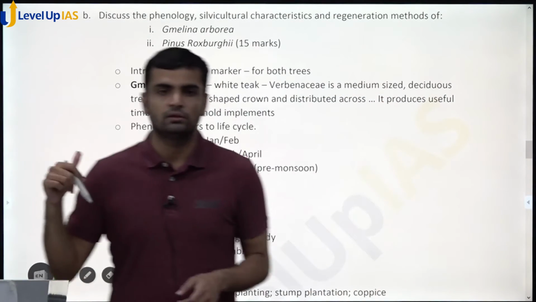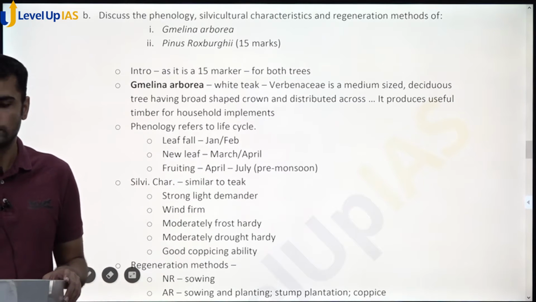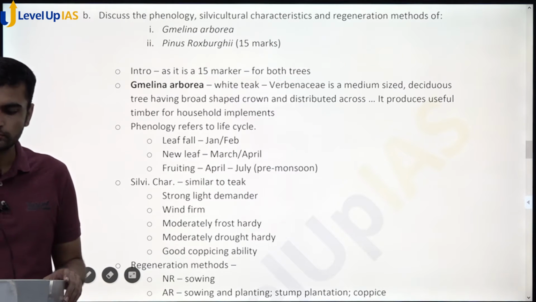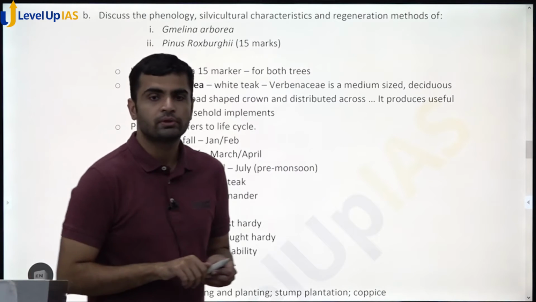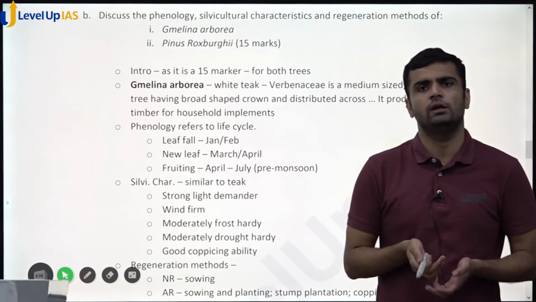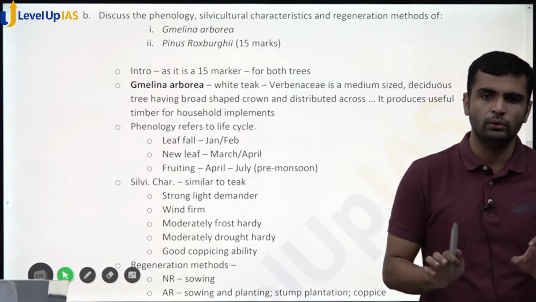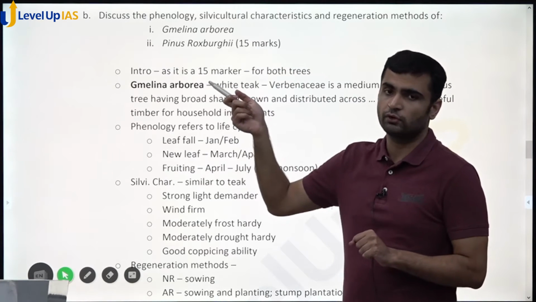Again, this is the question that will always come, to write about phenology and distribution of common species. Those species have specifically been mentioned in our syllabus and they have been discussed in all the standard books like Manikandan and Prabhu, and that is I believe enough to attempt this kind of question. So this is a 15 marker. 2 species are asked for 15 marks.